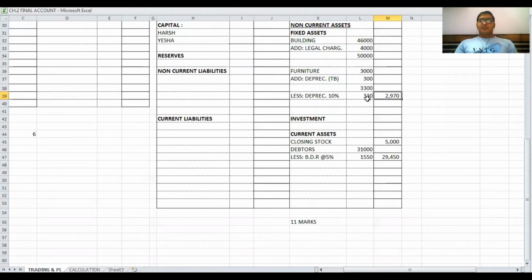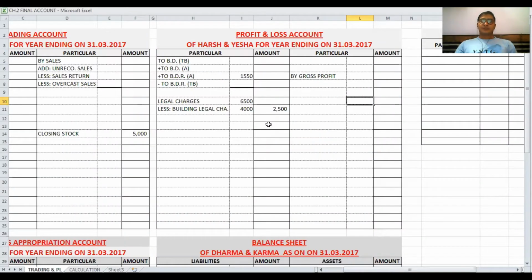The second entry is in the P&L account debit side as depreciation on furniture at the rate of 10%, that is 330.